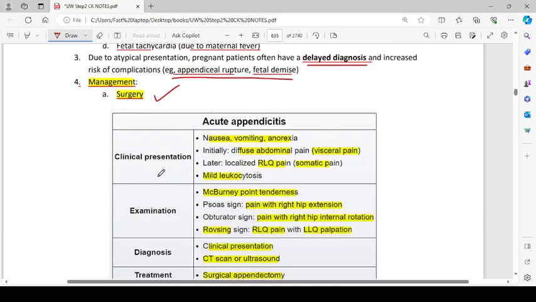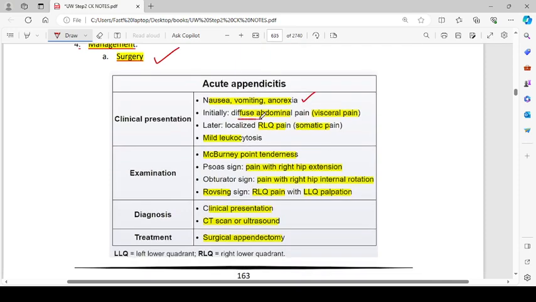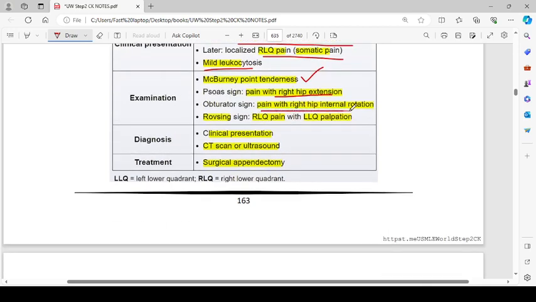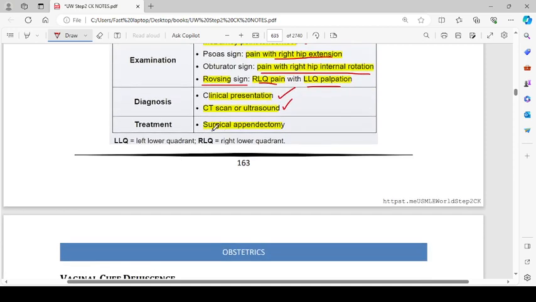Acute appendicitis. The clinical presentation is nausea, vomiting, anorexia. Initially, diffuse abdominal pain and visceral pain. Later, localized right lower quadrant pain and somatic pain, and mild leukocytosis. Examination: there will be McBurney point tenderness, Psoas sign, pain with right hip extension, obturator sign, which means pain with right hip internal rotation, and Rovsing sign, which is right lower quadrant pain with left lower quadrant palpation. Diagnosis: the clinical presentation and CT scan or ultrasound. Treatment is surgical appendectomy.